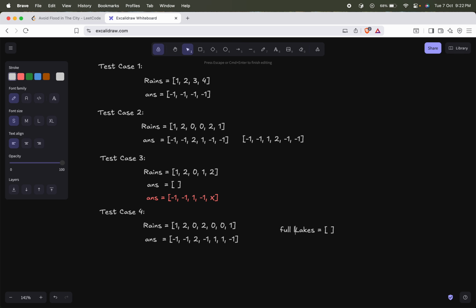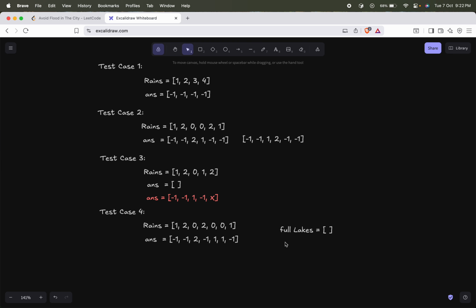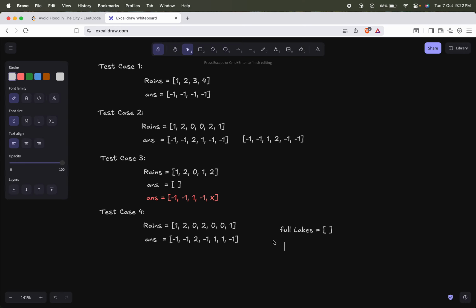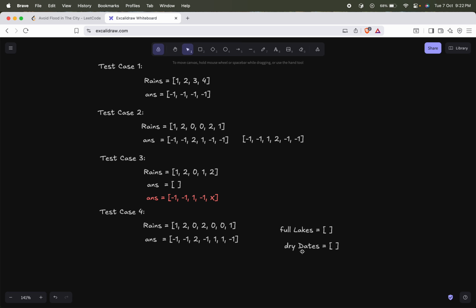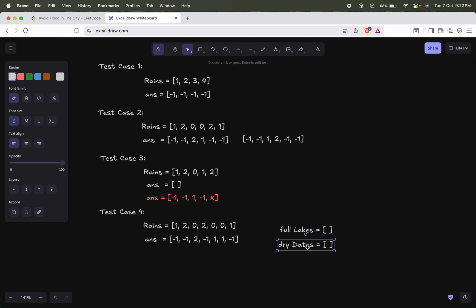What are the lakes which were filled completely so far, and we will also keep track of the days on which we can choose to dry. So let's say we have an array called dry days, on which we can choose to dry out the lakes. On day 1, lake 1 was filled.